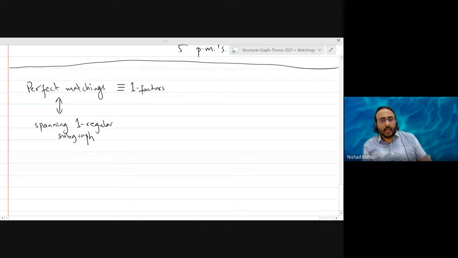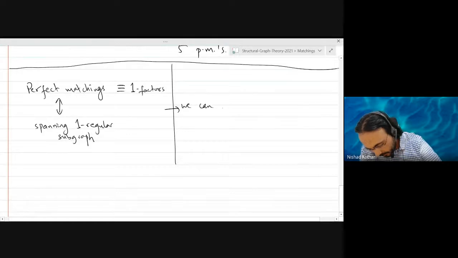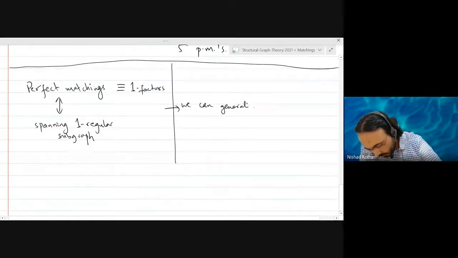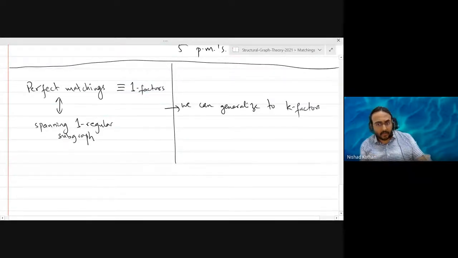And in the same sense, you can talk about k factors. We can generalize to k factors, which is a spanning k regular subgraph.